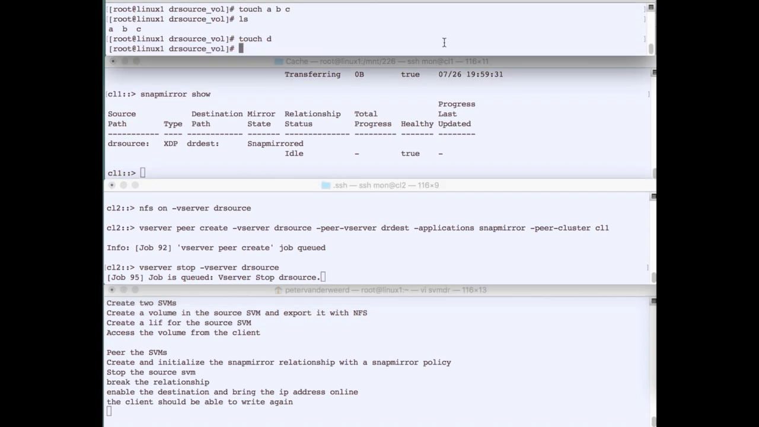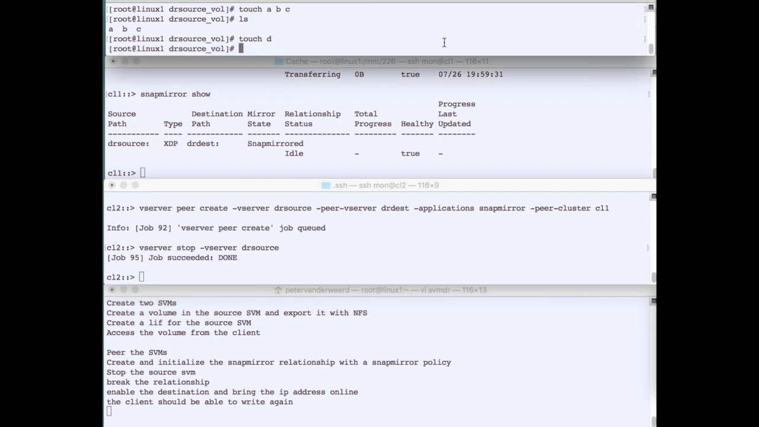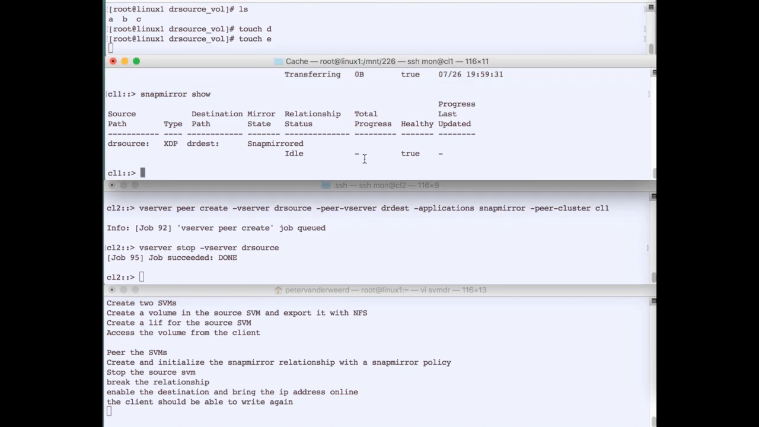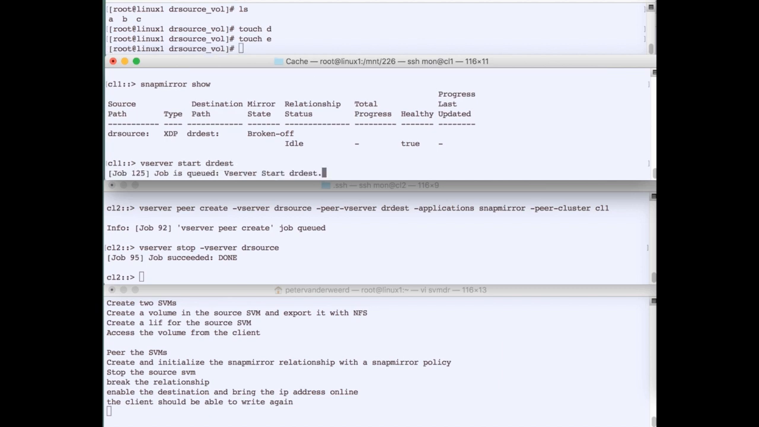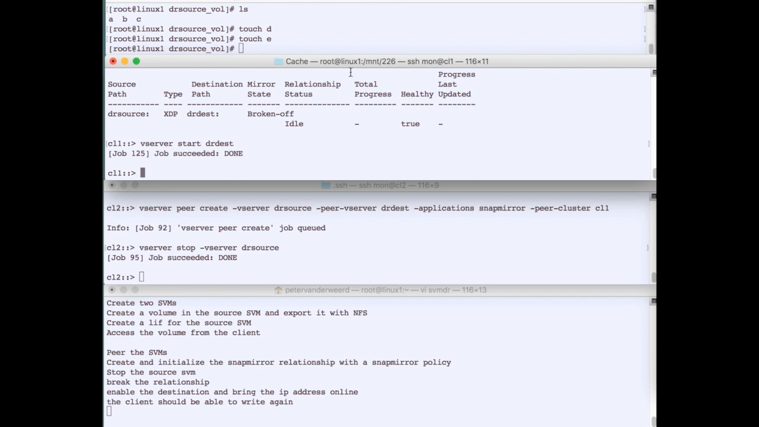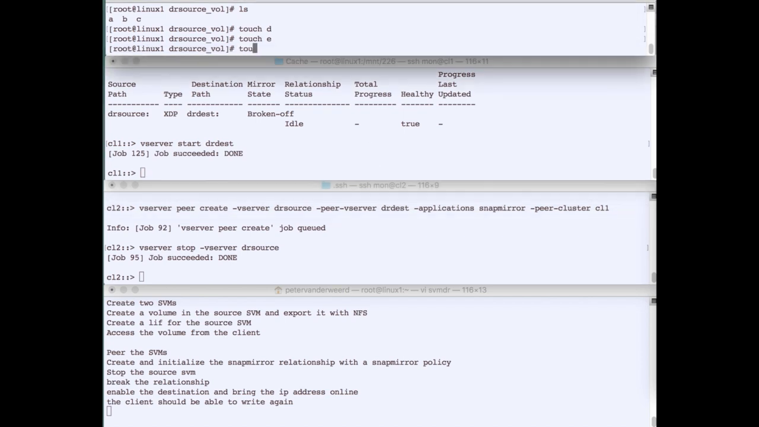I stop the source SVM and try to write another file, and you see that when the SVM is stopped, the volume is no longer accessible from the client. Then we break the relationship. That should make the destination available, but only after we start the SVM. So let's first check and see whether the relationship is broken off, which is correct. Then we run vserver start and we start the destination storage virtual machine.